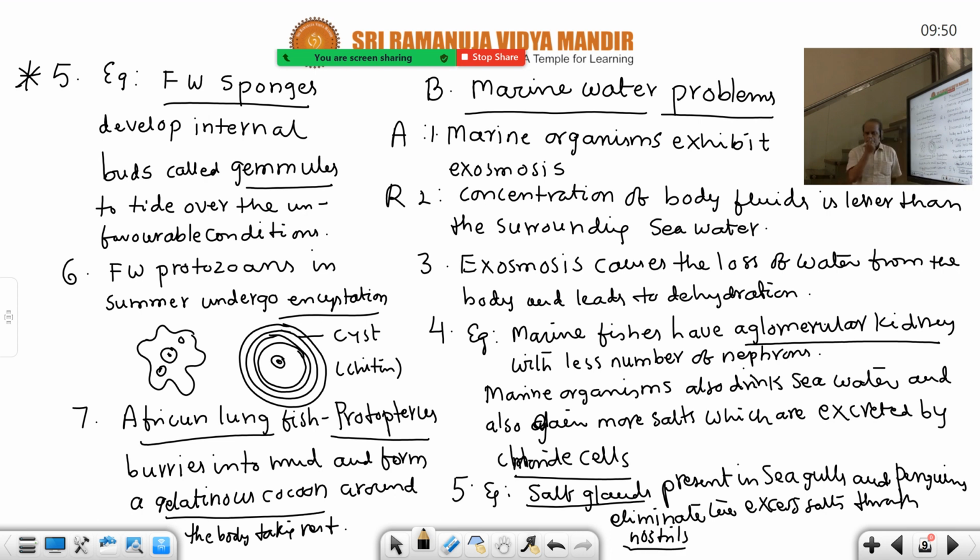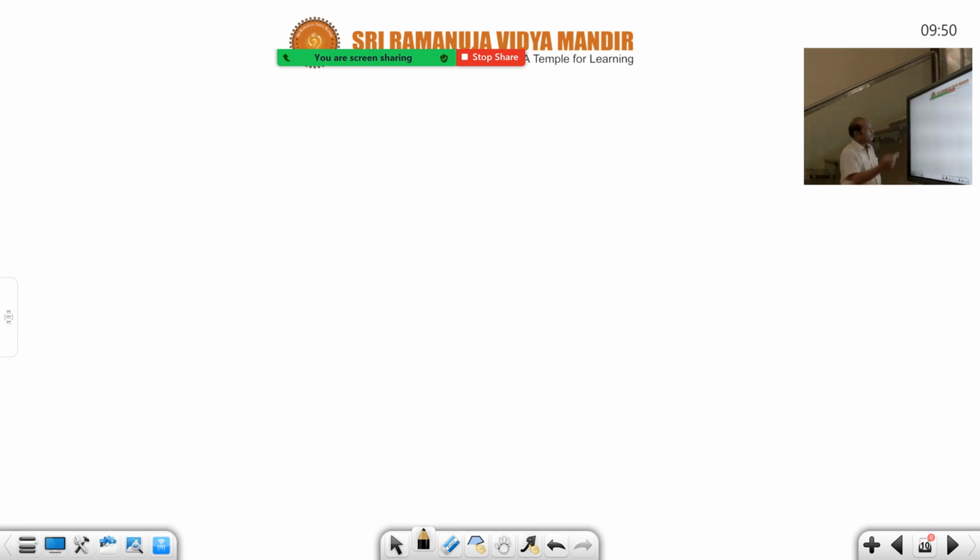Nasal openings are called nostrils. Through nostrils these excess salts come out. Excretion of salts occurs with the help of salt glands present in both seagulls and penguins. This is also very important. And then we pass on to the next example.